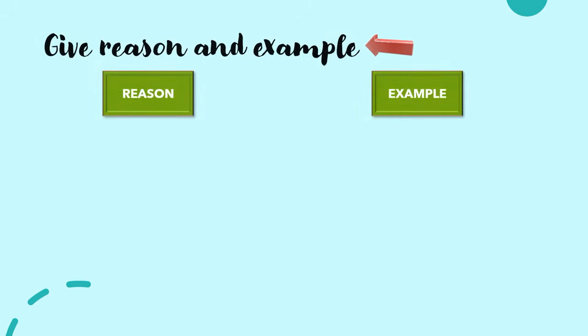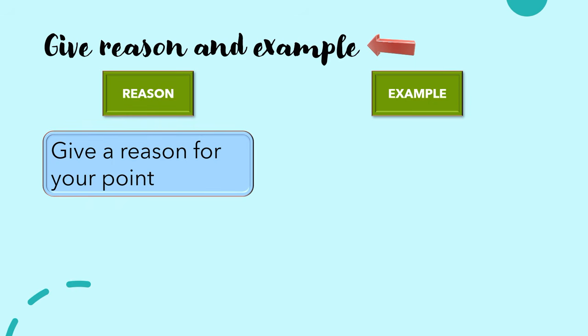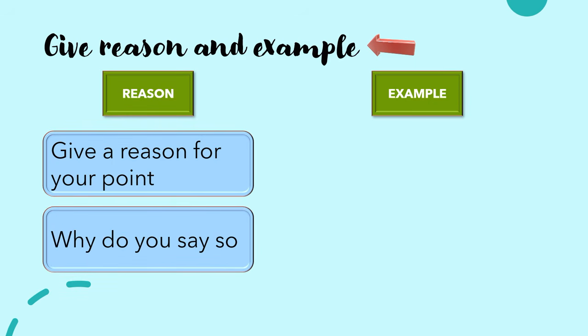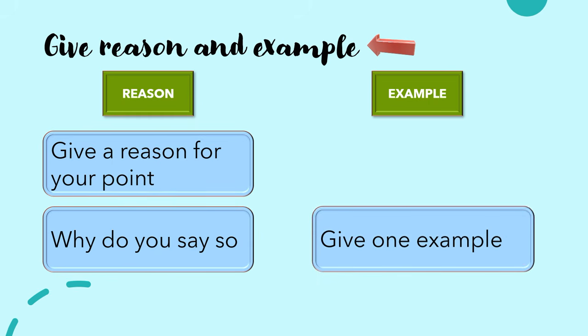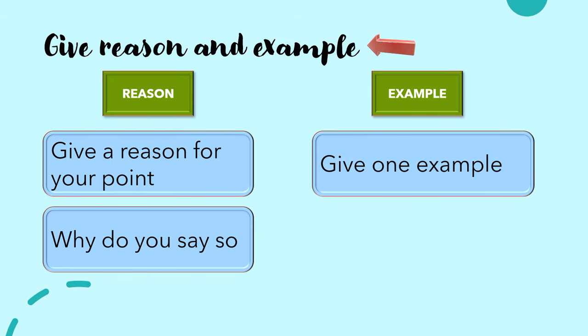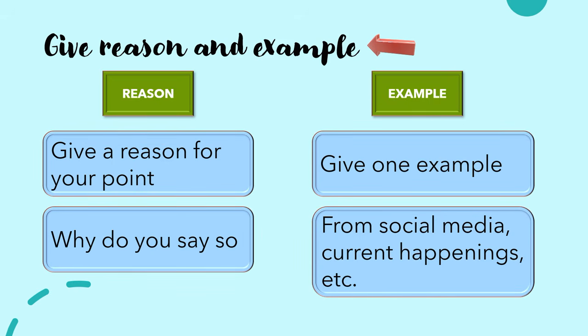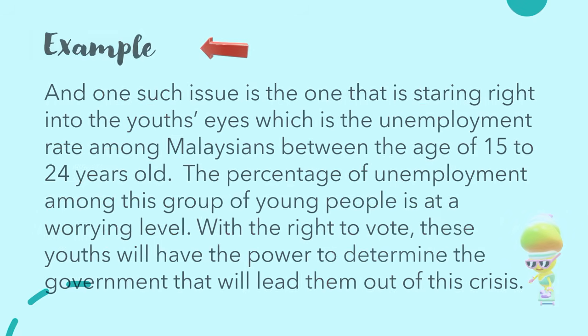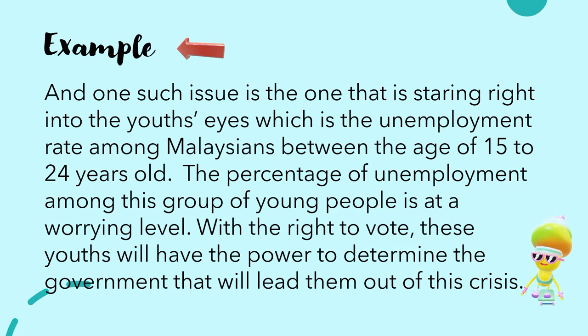The next part of your elaboration is for you to give a reason and an example. Give a reason for your content point. The reader would like to know why you say what you say in the controlling idea. Also, add one example, and this example could be from what you observe in social media or from current happenings around you, etc. Let's now look at an example and the reason for the content point.